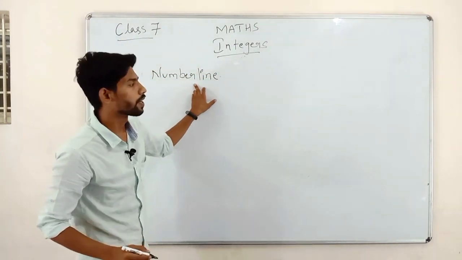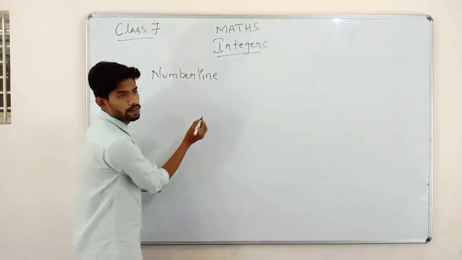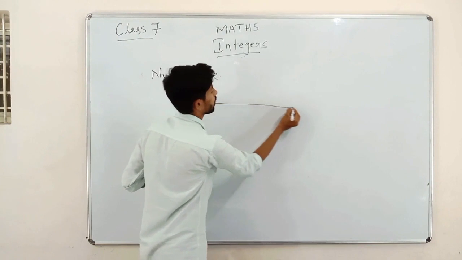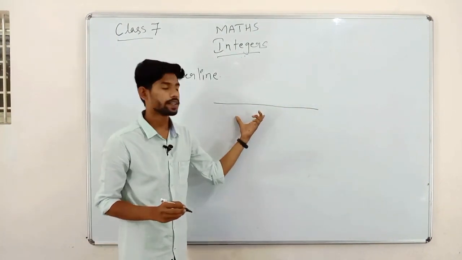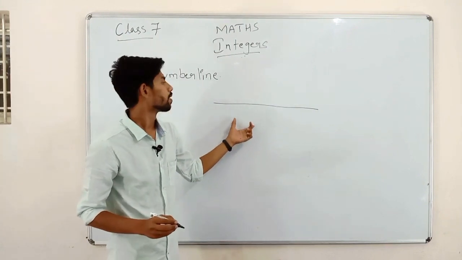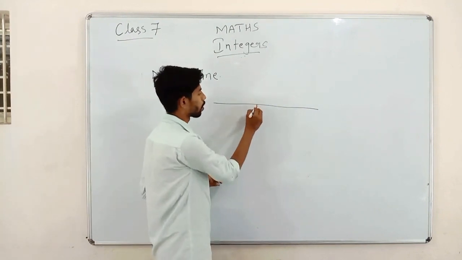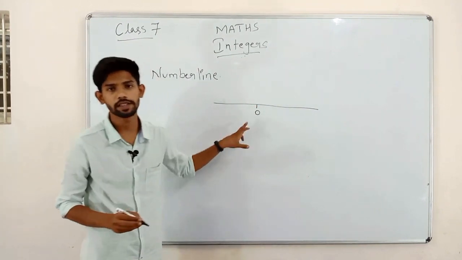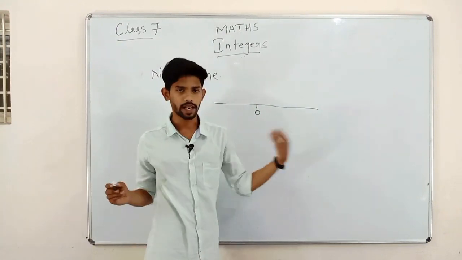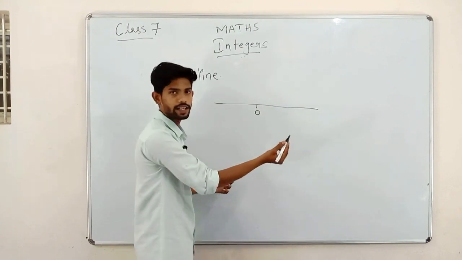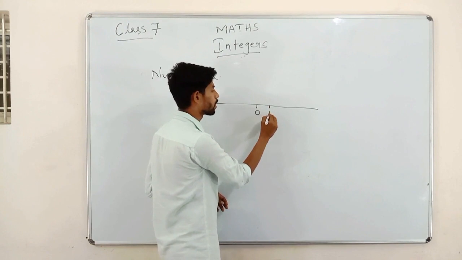We have the number line where the integer numbers will stay. We'll draw one line. On this number line, we have to display integers. Just now I told you that integers are the combination of whole numbers, which start with 0. So we write 0, and on the right side of the number line will be the positive numbers.